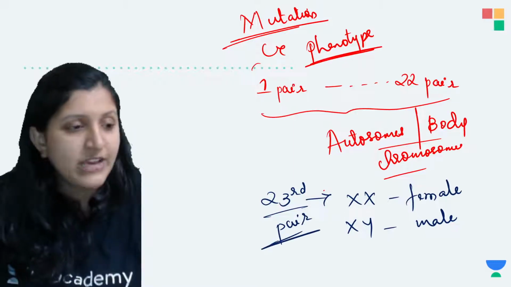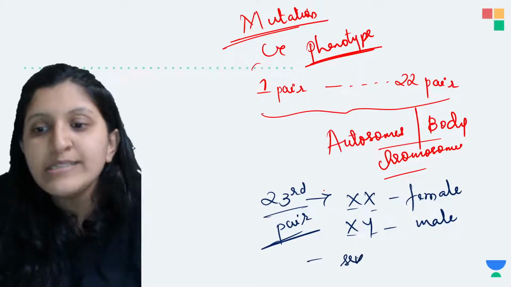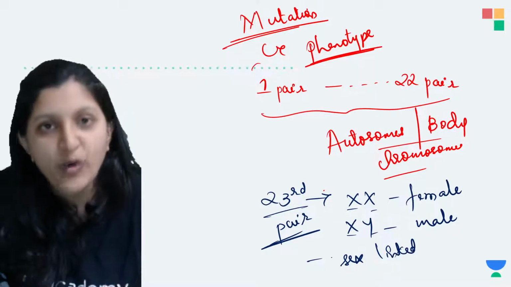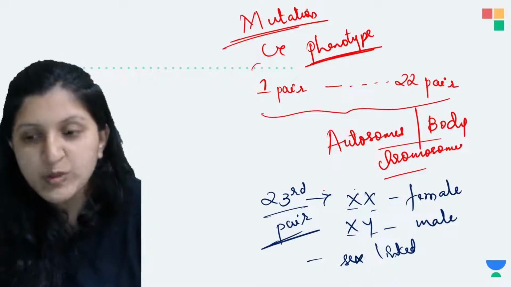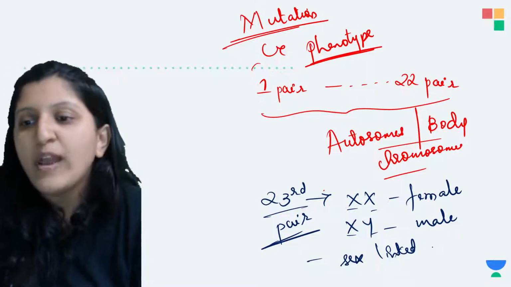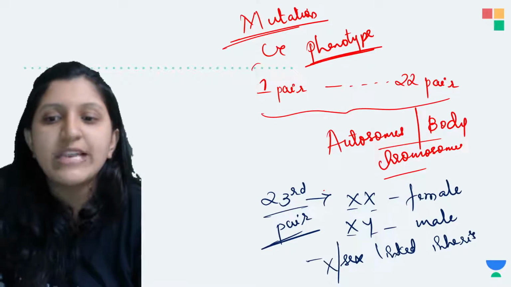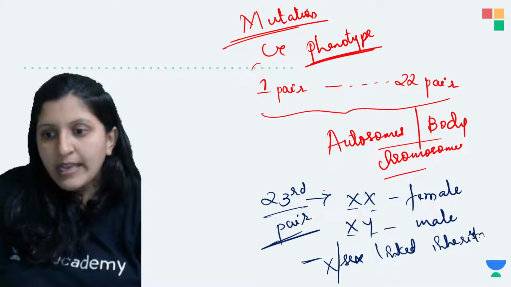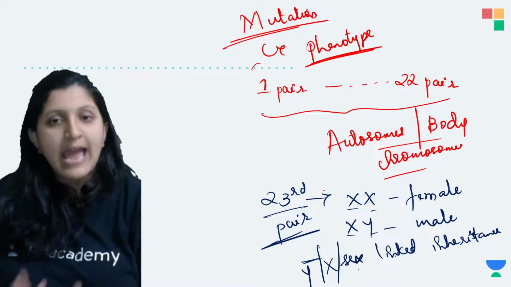If there is any faulty chromosome here in any of these, that will lead to a sex linked disorder. Sex linked inheritance is the faulty chromosome, faulty gene or faulty DNA which is present in the X chromosome or the Y chromosome. That is going to make your phenotype, the visible character, vary. So that we call sex linked or X linked. Here we are specifically studying X linked inheritance. There is also Y linked inheritance.